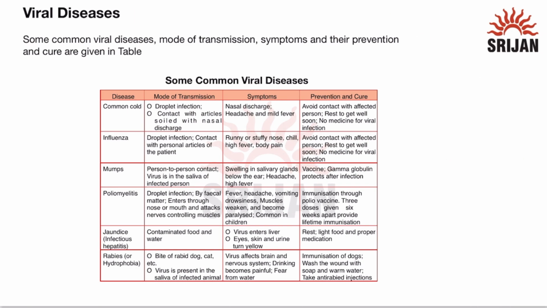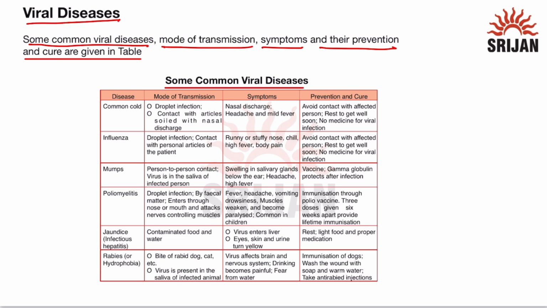Now let us read about the viral diseases. Some common viral diseases, mode of transmission, symptoms, and their prevention and cure are given in the table. Now let us read about some common viral diseases. First disease is common cold. The mode of transmission is through droplet infection or contact with articles soiled with nasal discharge. The symptoms are that nasal discharge will occur, headache and mild fever will occur because it affects the upper respiratory